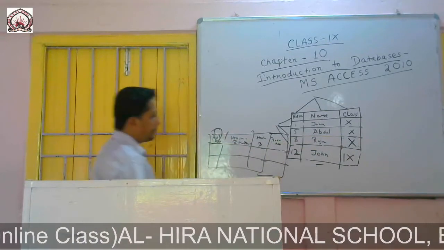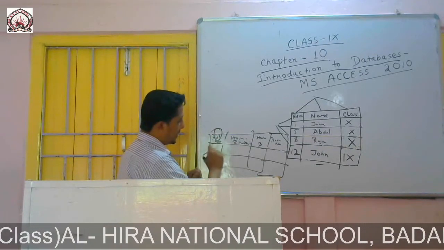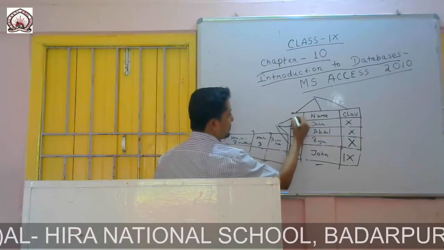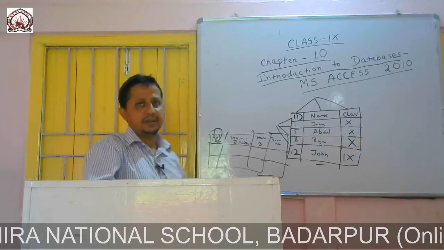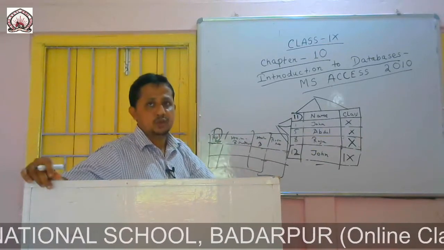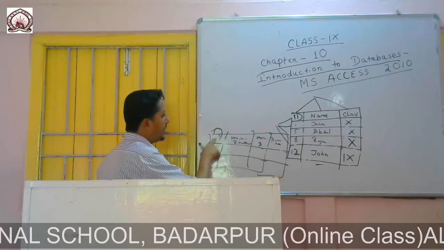Now here say roll number is the roll number wise, or I am taking here ID. I am not taking roll number, I am taking ID. ID means identification number. Every student in an institute has a specific, different number, so this is known as ID.